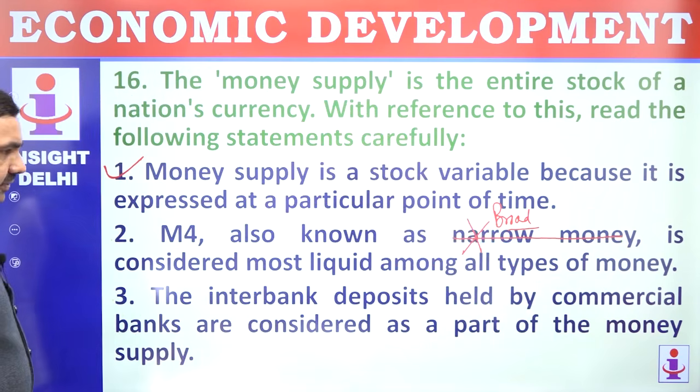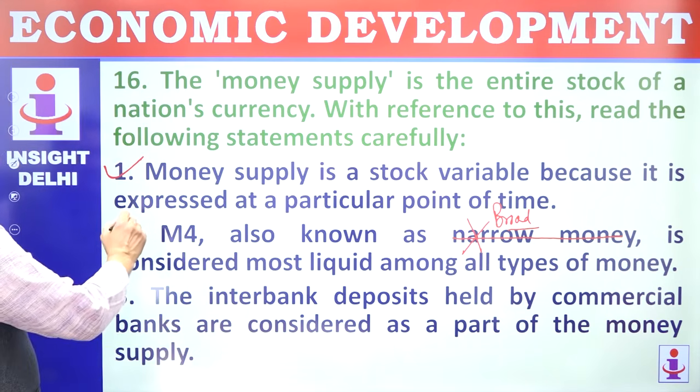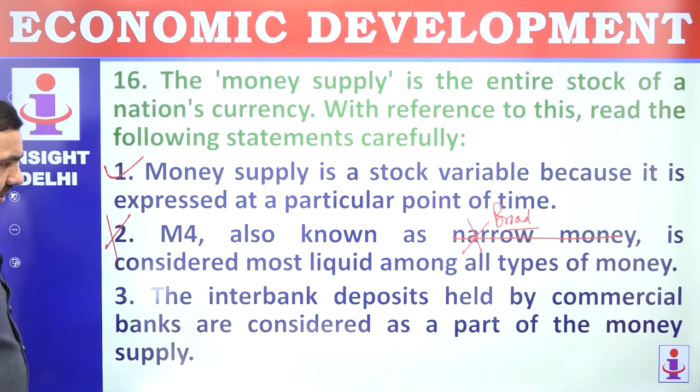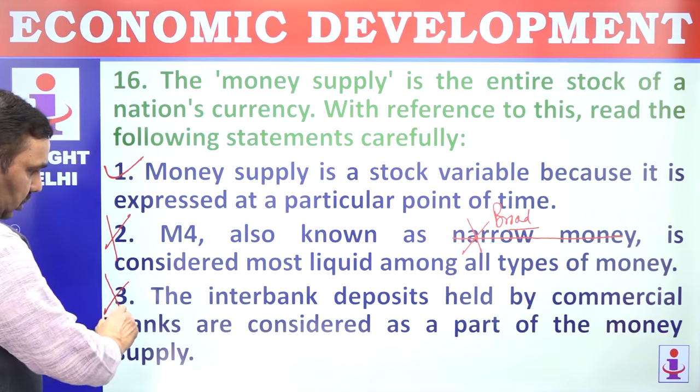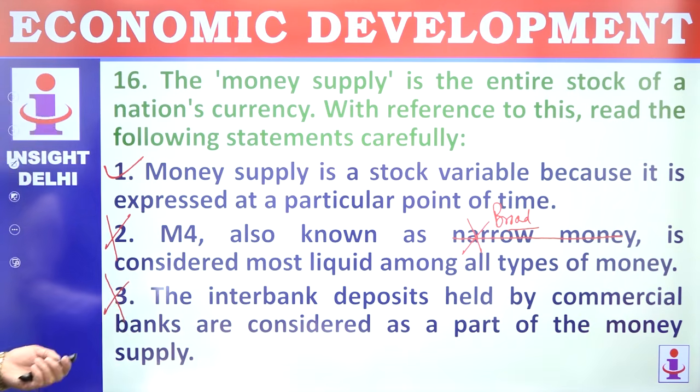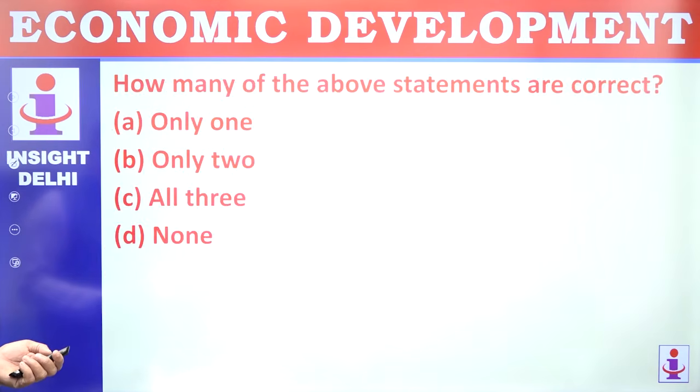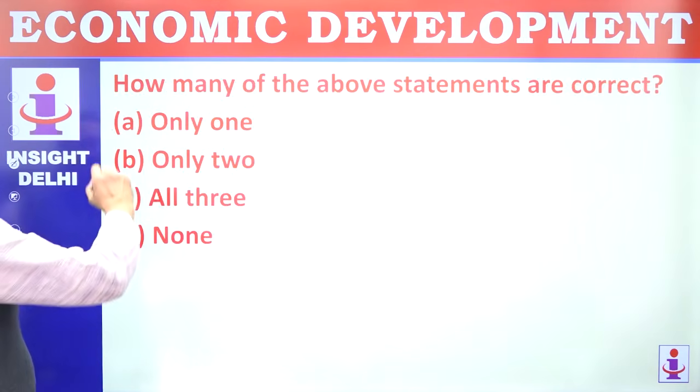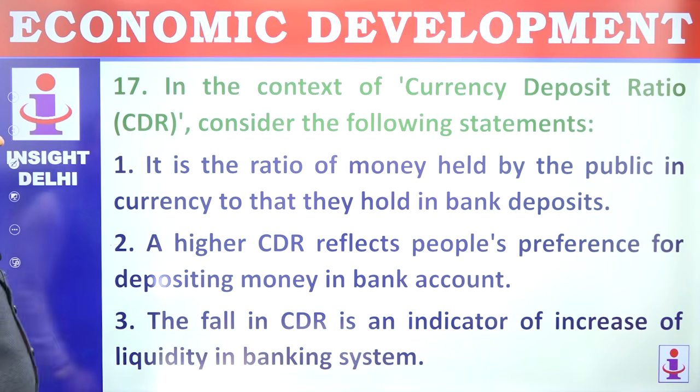Which is considered liquid among all? M1 is most liquid. M4 is most illiquid. The interbank deposits held by commercial banks are considered as a part of money. Interbank deposits are not considered as a part of money. So only one is correct. Option is A.